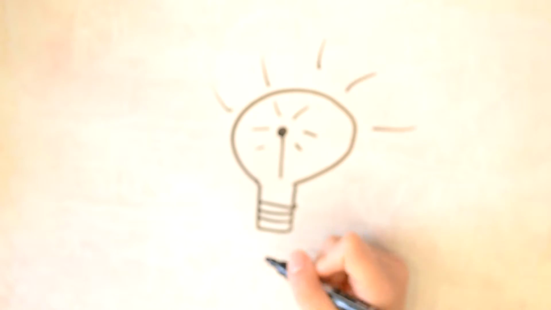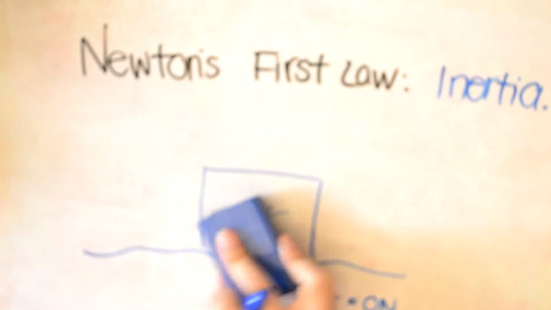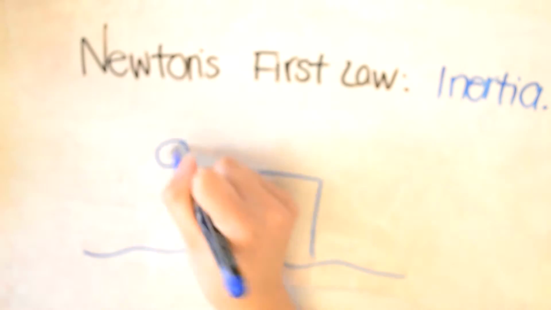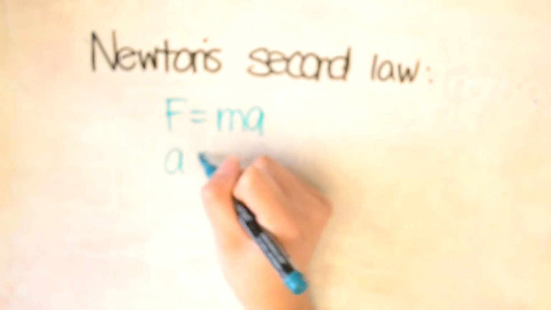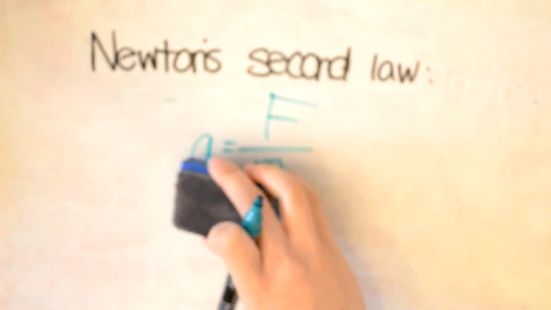Now, before we get into the third law of motion, it is important we refresh our brains on the first two laws. Newton's first law of motion states that an object at rest remains at rest, and an object in motion stays in motion unless acted on by a net unbalanced force. Now we get to Newton's second law of motion, which states that the acceleration of an object depends on its mass and the amount of force applied. Rearranging the equation, we get a equals F over m.